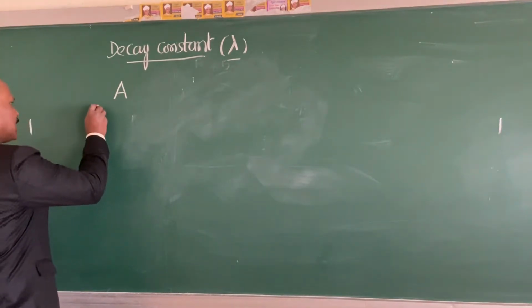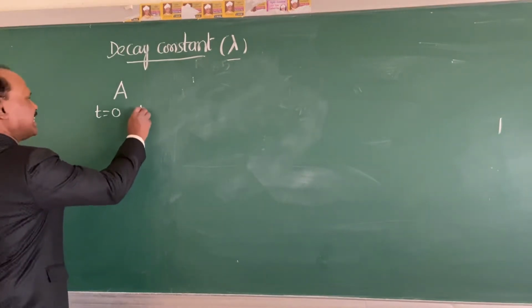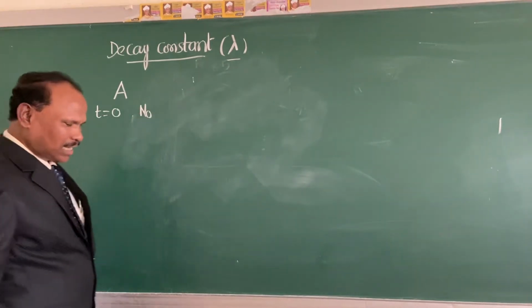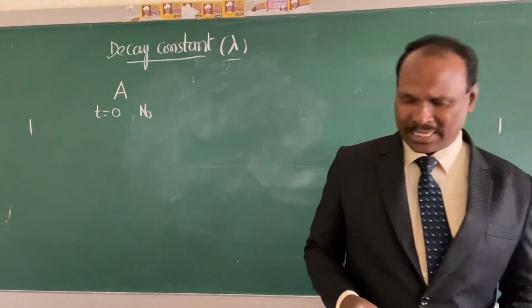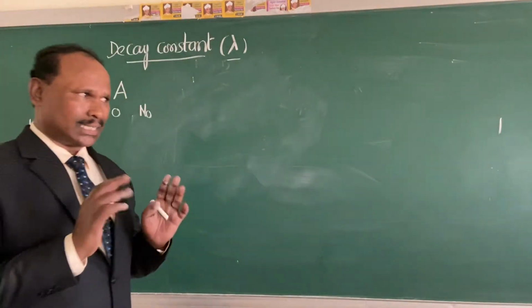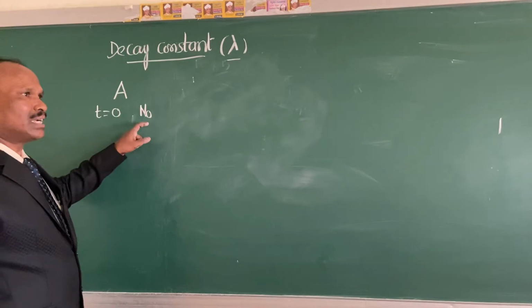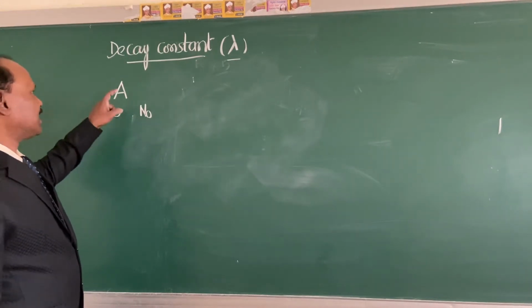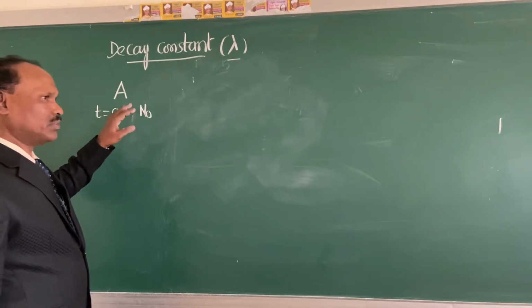Let us assume that at the time t is equal to 0, N0 is the number of radionuclei present in that element A. Is it okay? At the time t is equal to 0, the number of radioactive nuclei present in this radioactive element A is N0, as we assumed.